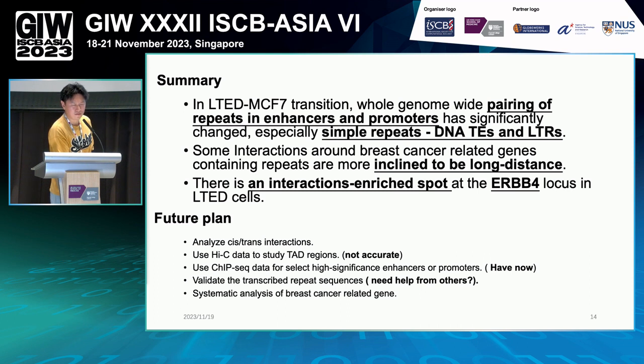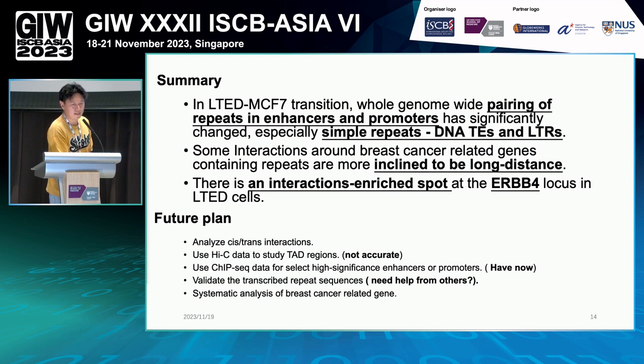To summarize our research, we find that in this LTAT to MCF7 transition, the genome-wide pairing of repeats in enhancers and promoters has significantly changed, especially the simple repeats to DNA TEs and LTR TEs. Some interactions around breast cancer-related genes containing repeats are more inclined to be long distance. We also find a very enriched interaction at the ERBB4 locus in LTAT cells.